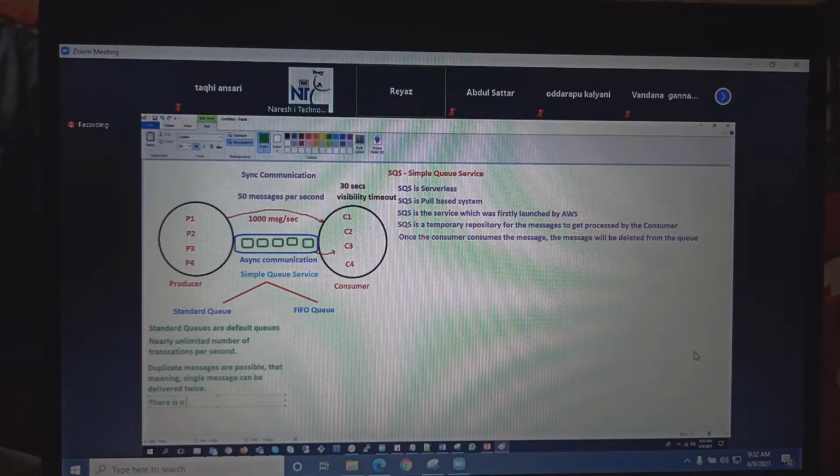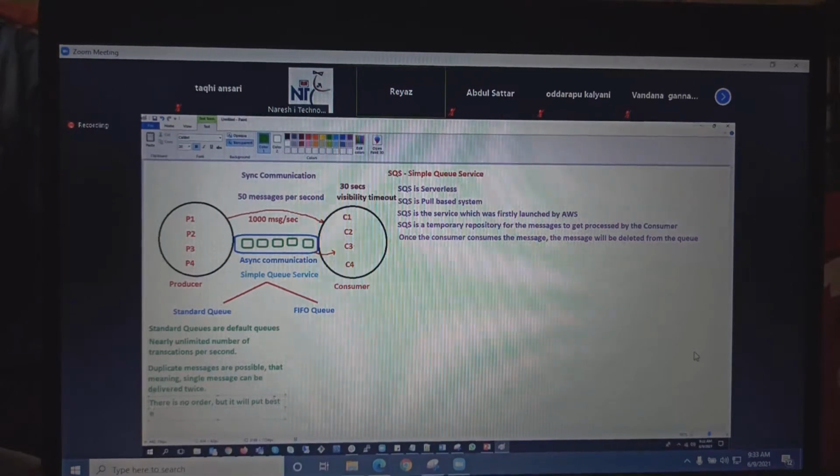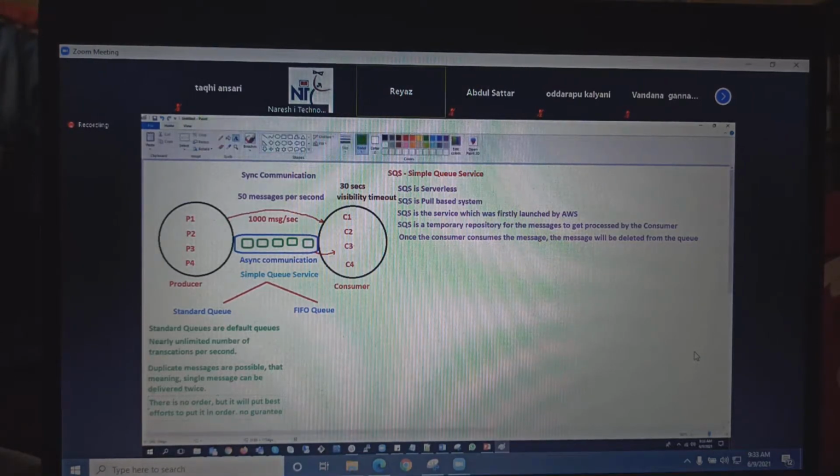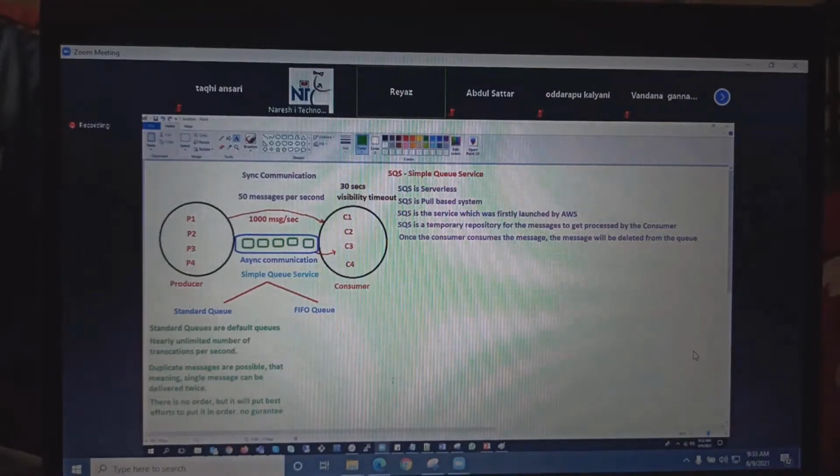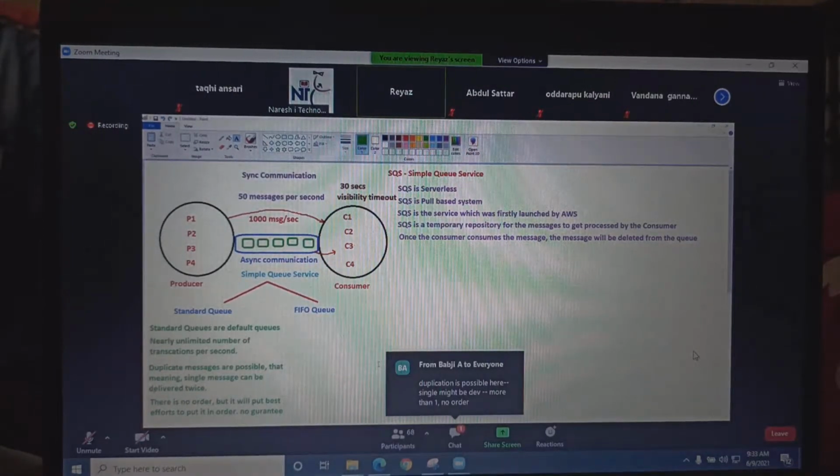There is no order, but it will, guys, put best effort to put it in order, but no guarantee. Guys, these are all the properties, characteristics of standard queue. You will get it in certification questions.